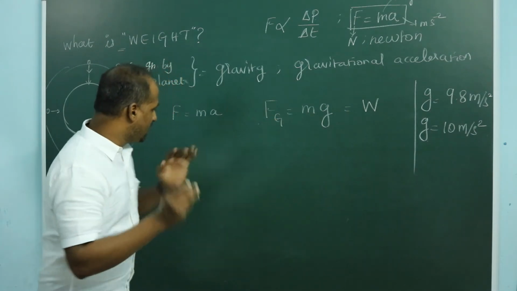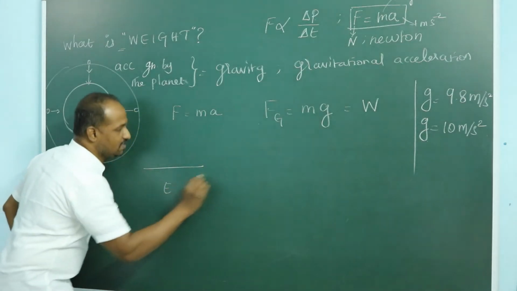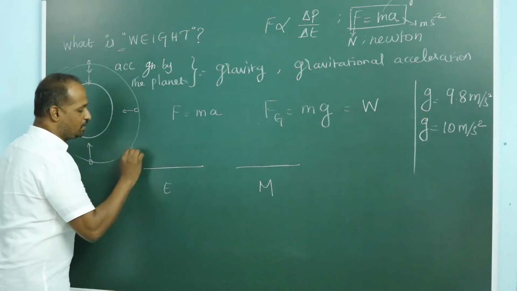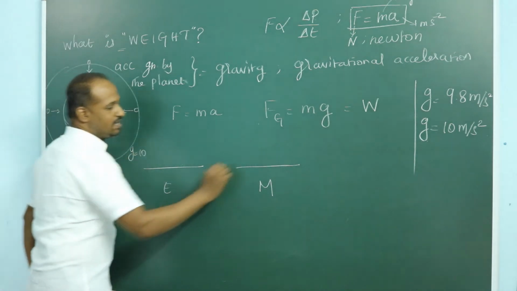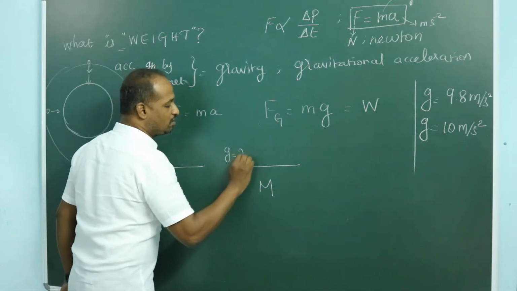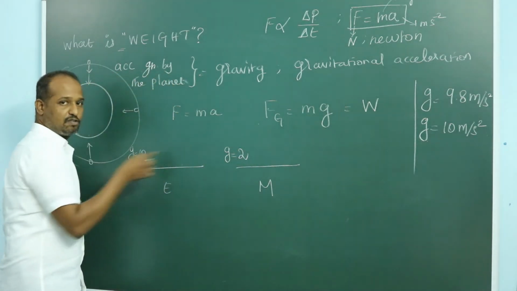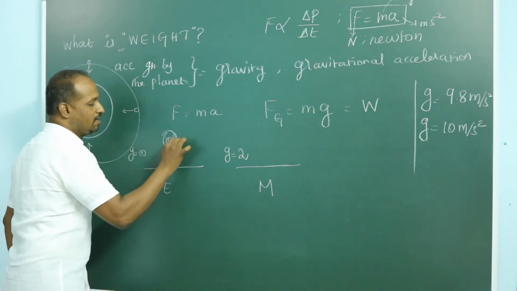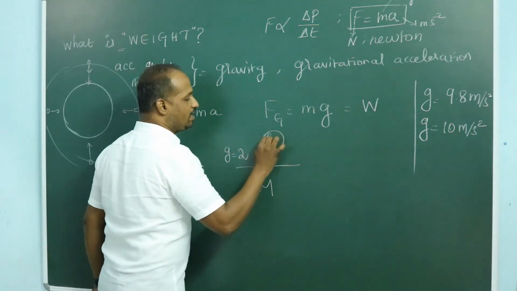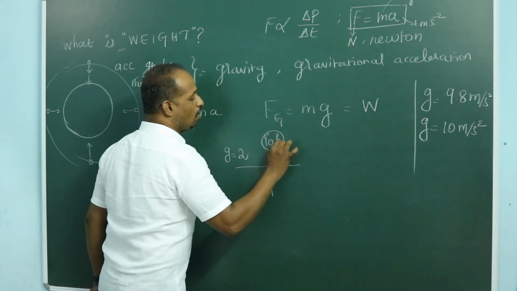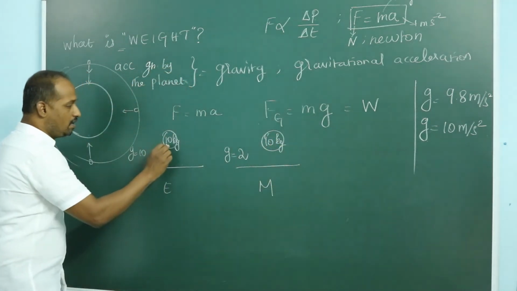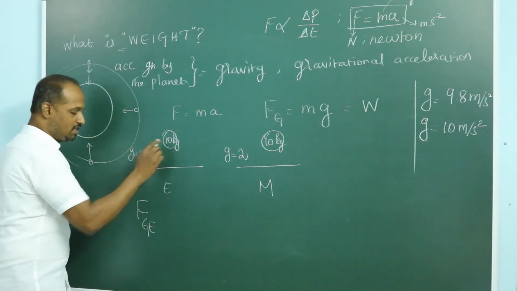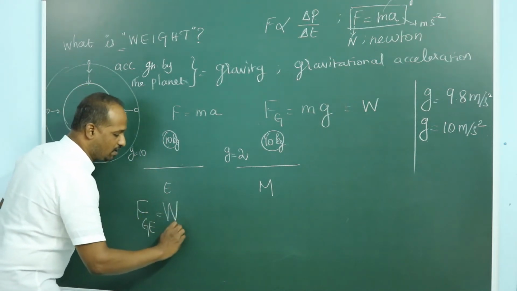Whenever the same thing, this is the Earth surface, this is the Moon surface. Near here, acceleration due to gravity is 10 units. Here near the Moon it is only 2 units: 2 meter per second square, versus 10 meter per second square. Suppose you take a 10 kilogram object on Earth, and the same 10 kilogram object on the Moon. Here the gravitational force due to Earth on this mass is called weight on Earth.